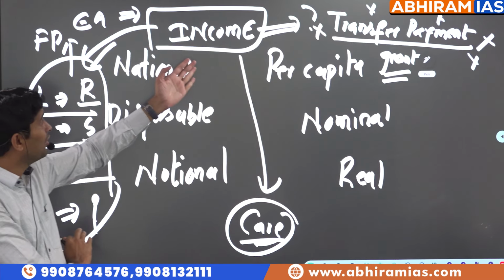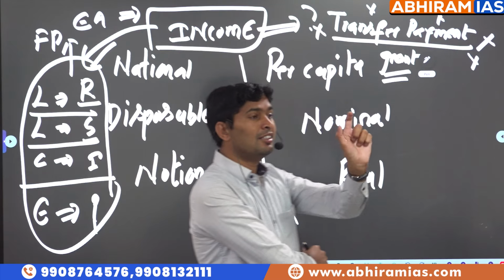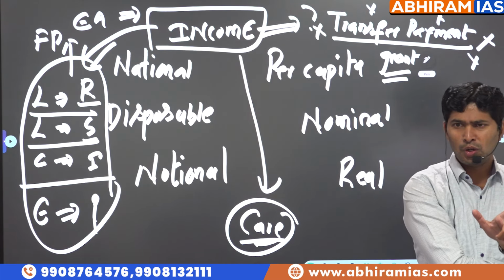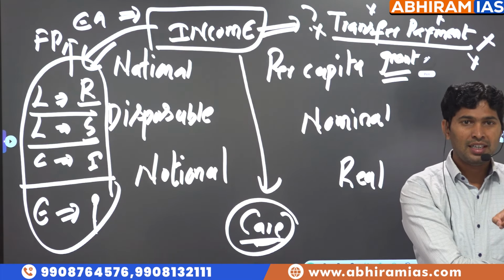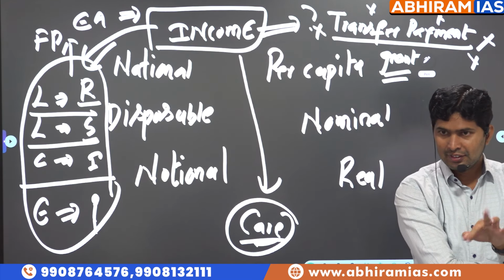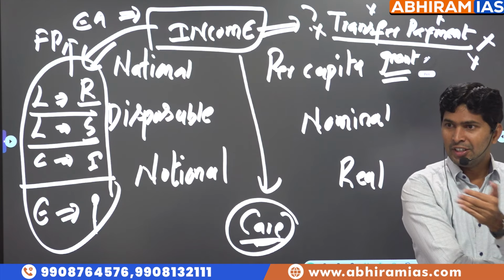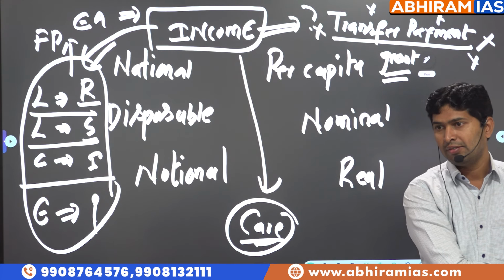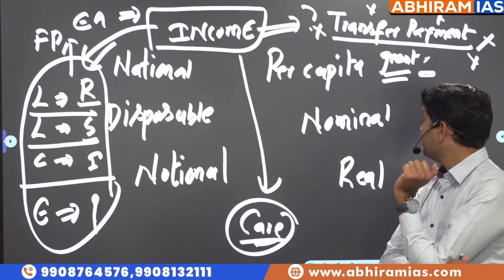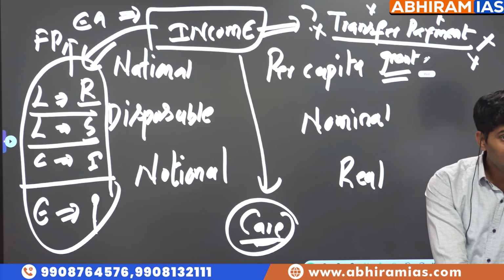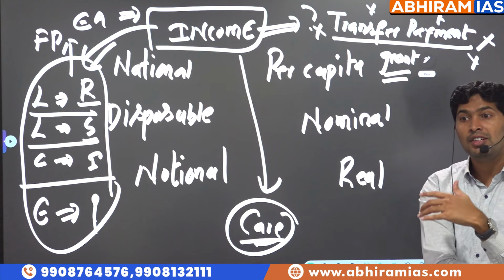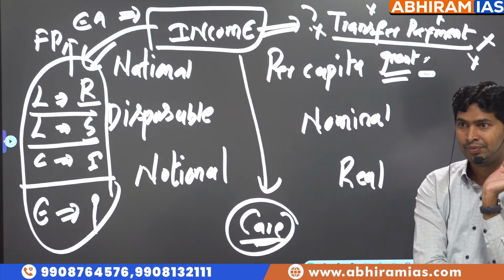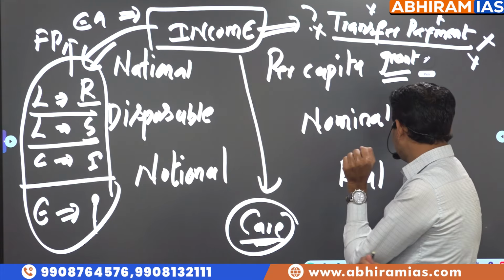Based on this concept, previous year question. For national income estimation, what is considered, what is not considered? Very simple logic. It should be economic activity and there should be a return. Then that will be considered. If it is non-economic activity, if there is no return, then it's not considered. So transfer payment is not considered. Grants are not considered. Care economy, in which certain things cannot be monetized, is not considered.